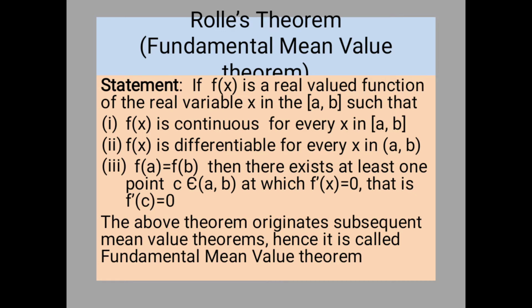First condition: f(x) must be continuous in the closed interval [a, b]. Second condition: f(x) must be differentiable in the open interval (a, b). And the third condition is the value of the function at the endpoints a and b, that is f(a), must equal f(b). The values must be equal at the endpoints of the closed interval [a, b].